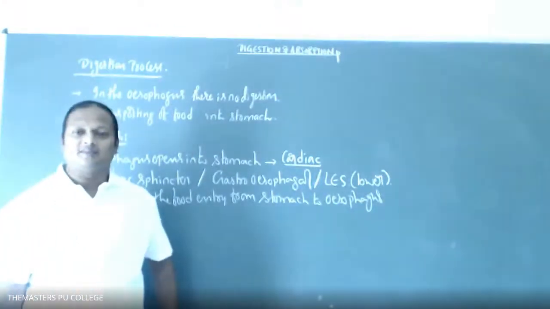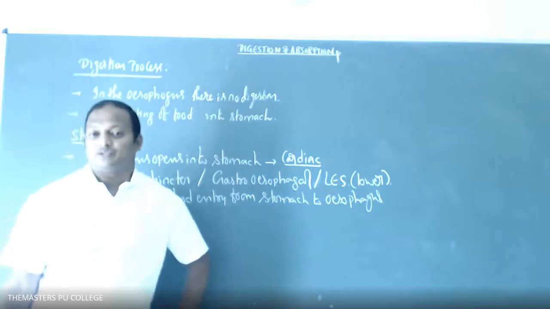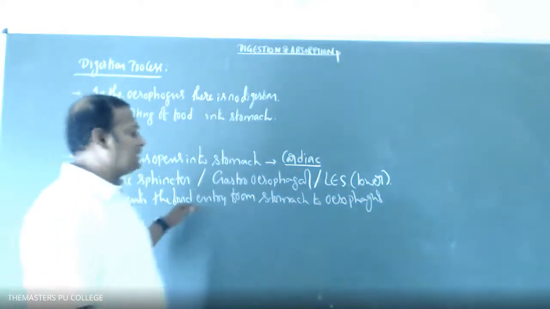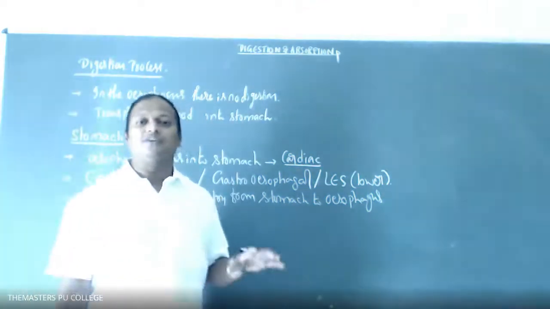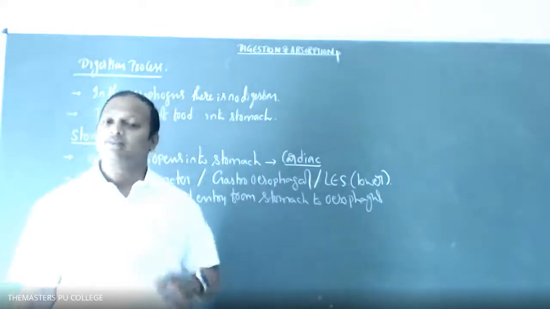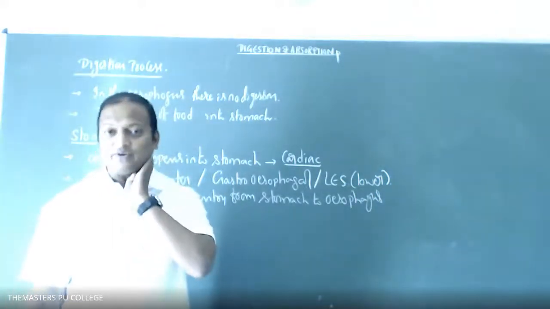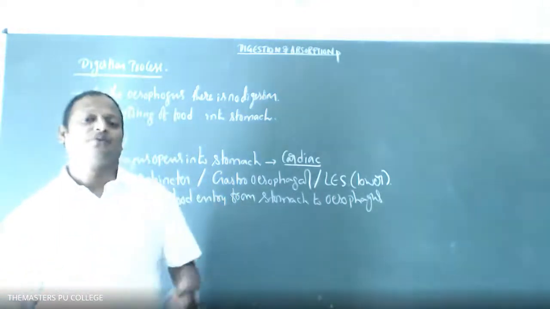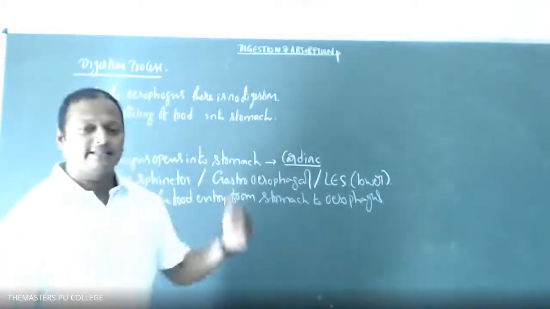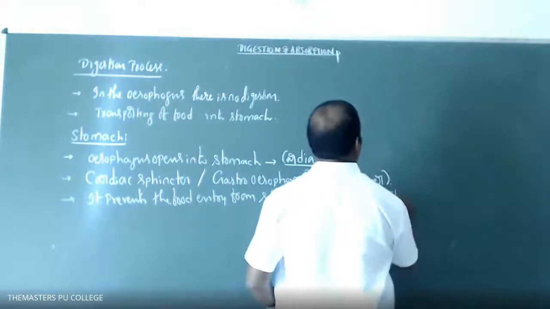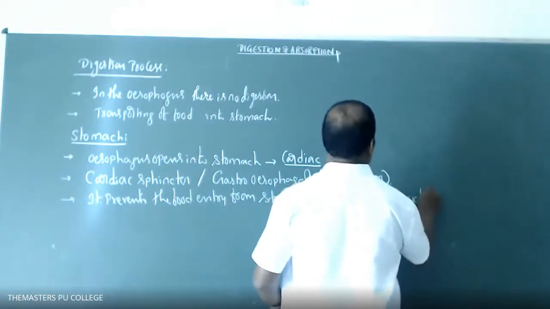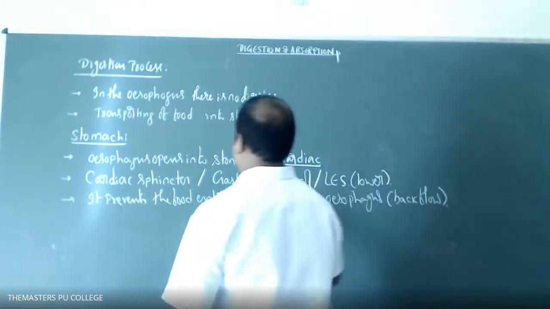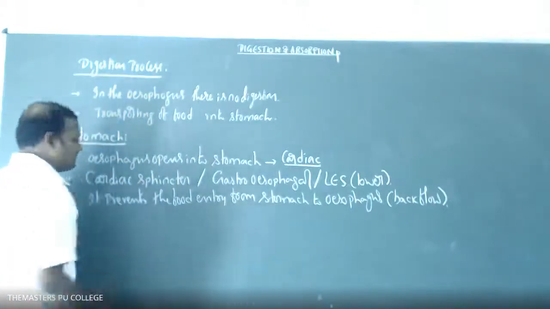Always food enters from the esophagus to the stomach for the further digestion process. Once food reaches the stomach, the process of digestion will be initiated. So it restricts the backflow of food from the stomach to the esophagus. Okay, students, until this? Right.